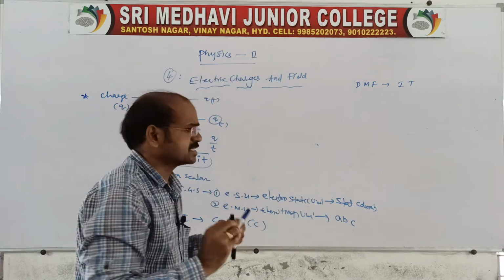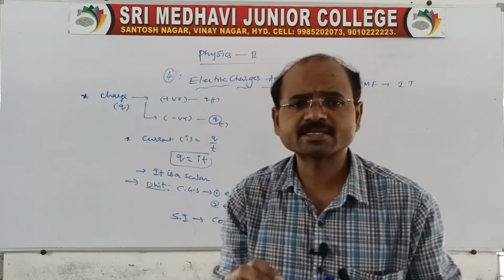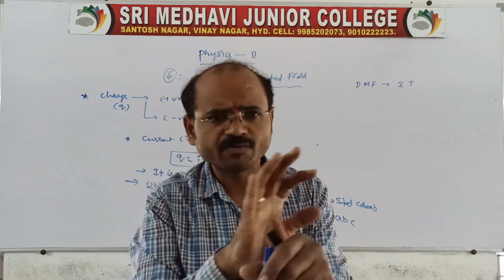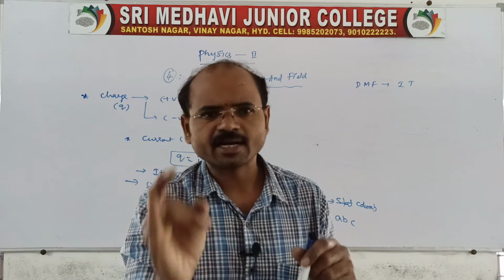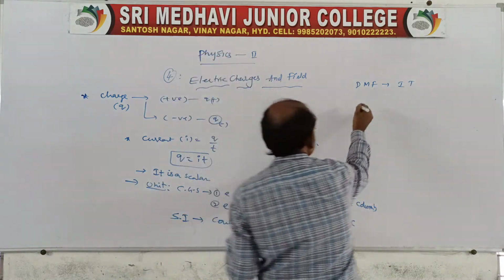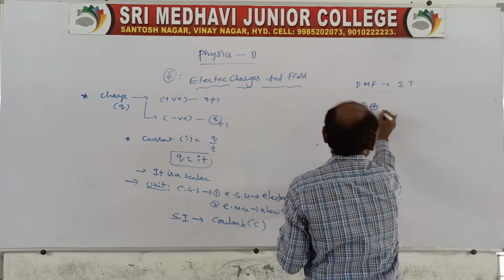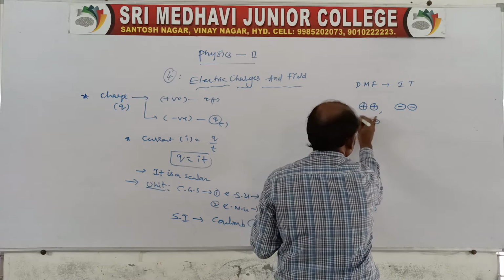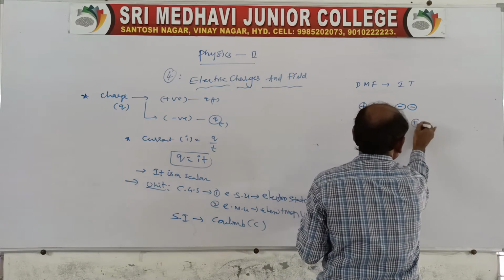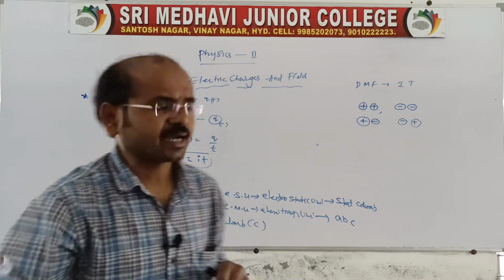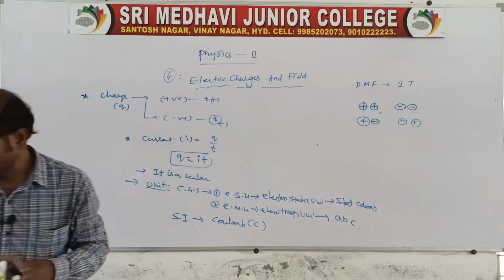And remember, in general, like charges, that is positive-positive or negative-negative, always repel. Whereas unlike charges, that is opposite charges, attract. If positive-positive, they repel; negative-negative also repel. But positive-negative attract. Like charges repel, unlike charges attract. This is about the property of charges.